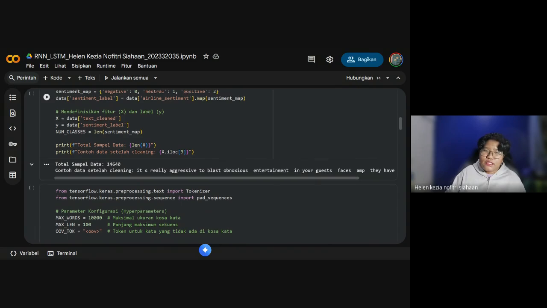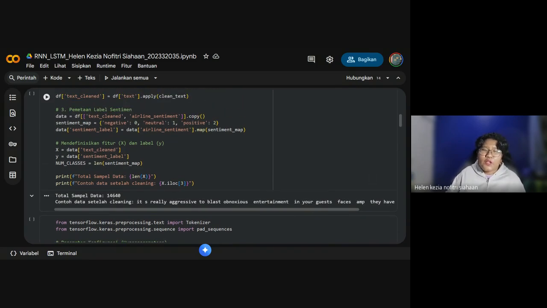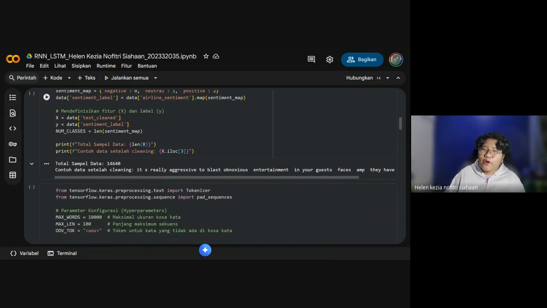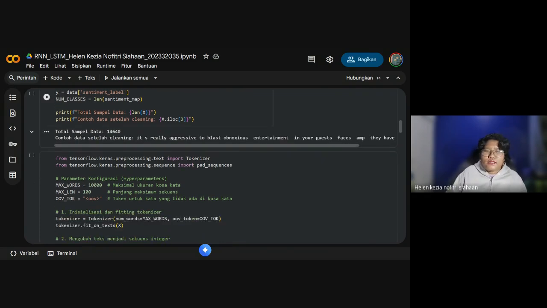The sentiment label will be equal to airline sentiment mapped with the sentiment map. Then we define the feature X and the label y, where X is the cleaned text and y is the sentiment label. With num_classes equal to the length of the sentiment map, the printout will show the total number of data samples and how many are already cleaned.